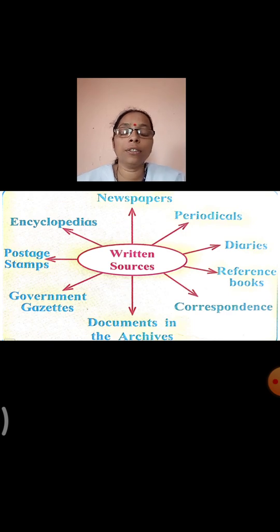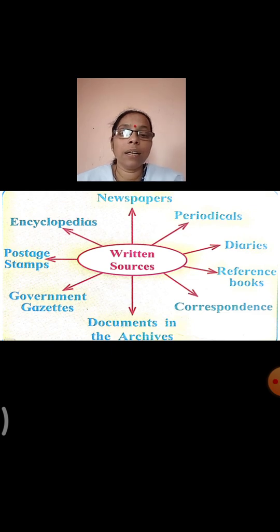Now you can see on your screen there is a web diagram wherein it specifies what all comes under written sources. So what is there in written source? You have the encyclopedia, you have postage stamps, you have magazines, then you have the government gazettes, documents, periodicals, diaries, and correspondence. All these come under written sources.